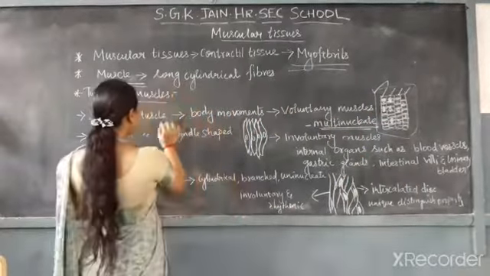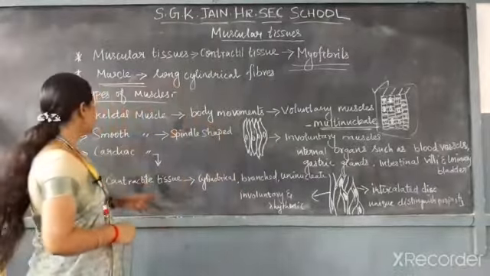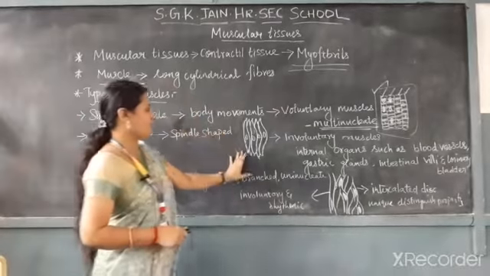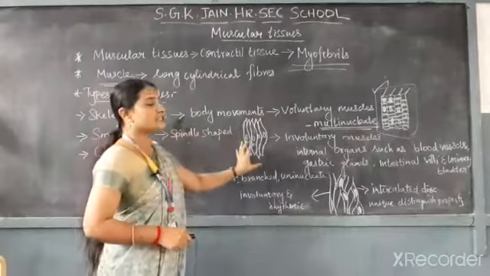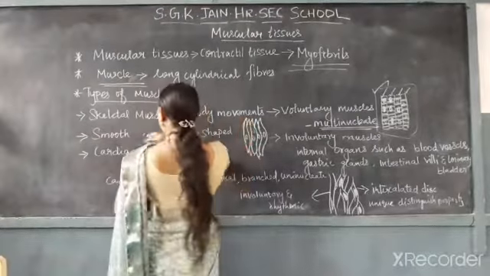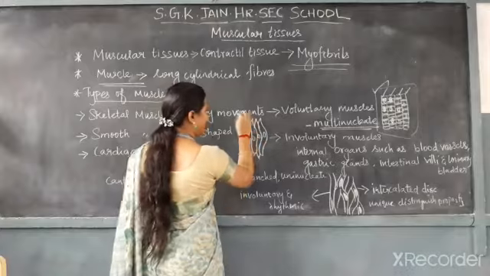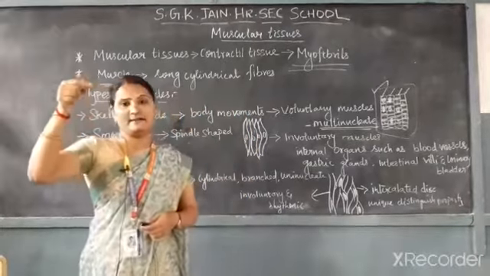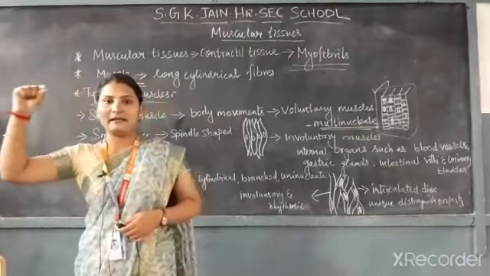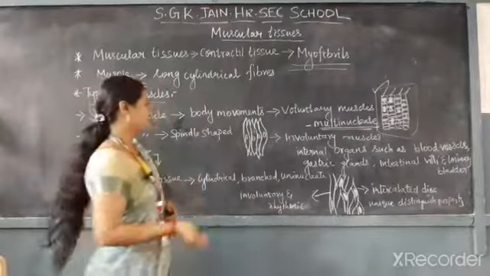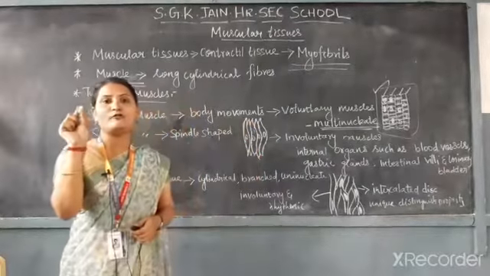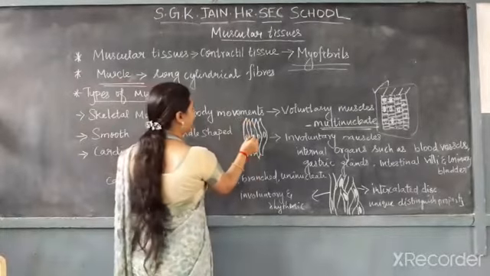Next, the next type of muscle is smooth muscle. This is the shape of smooth muscle. It is spindle shaped. You can see the ends of smooth muscles are tapering. Tapering means they are pointed structures. Each end has a tapering, pointed end, and the nucleus is present at the center of each cylindrical fiber.